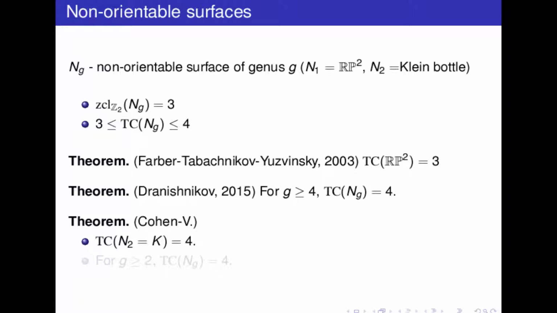But actually, as we will see at the end of the talk, we can also get the result for genus 3. So actually, for genus greater than or equal to 2, the topological complexity is 4.